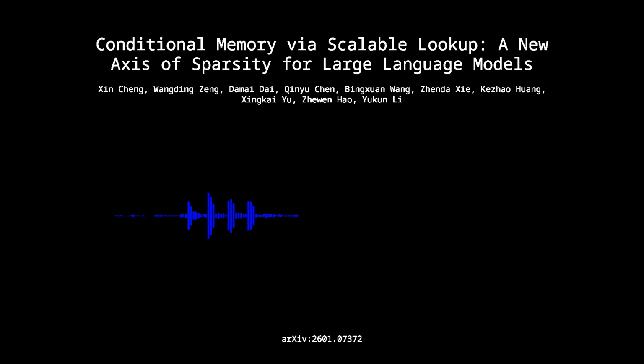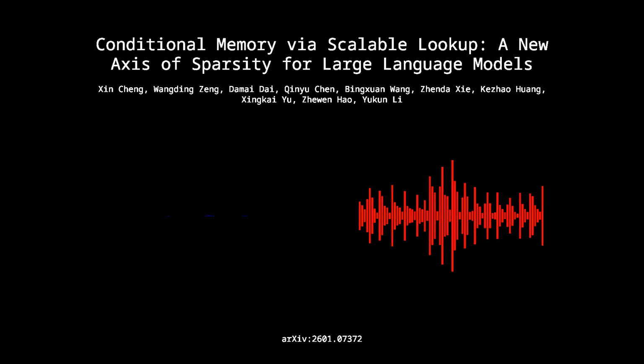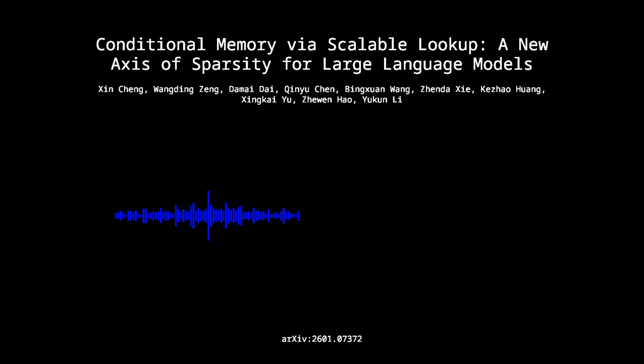Exactly. And it leaves us with a final, provocative thought experiment to ponder. If deterministic memory lookups can offload factual knowledge so efficiently to cheap host DRAM with less than a 3% latency penalty, what happens when we scale these static embeddings, not just to 100 billion, but to the multi-trillion parameter level? Yeah, that is the million-dollar question. Could the frontier models of tomorrow become vastly smaller in active compute, like agile, reasoning-heavy processors that rely on massive, easily updatable, non-parametric solid-state drives acting as their primary world models? It's a completely different trajectory for designing intelligence.